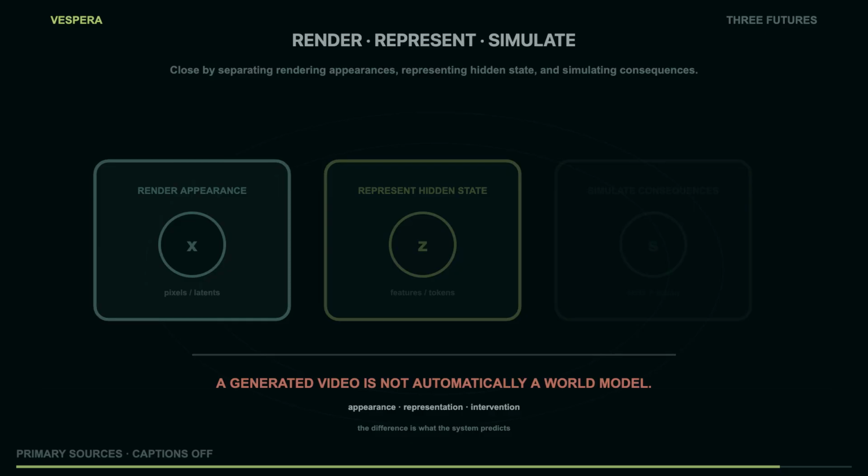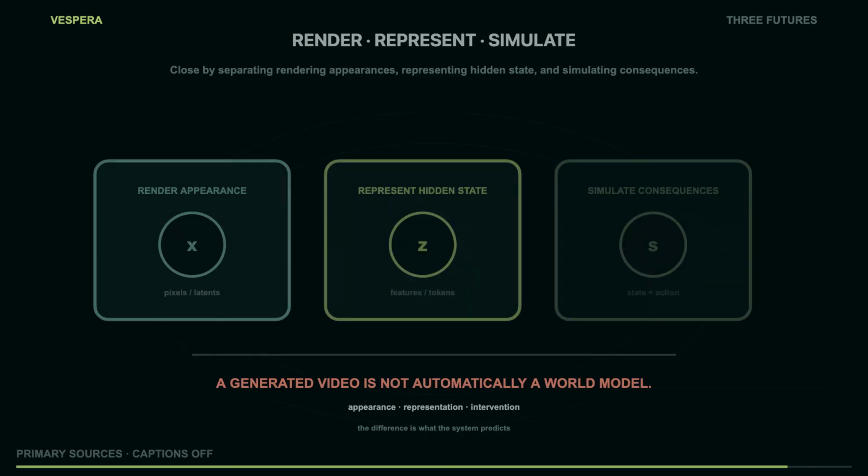The third future is simulating consequences. Maintain a state S-hook, accept an action A-hook, predict S-hook, render enough of that state to inspect it, and repeat. This is the world model ambition. It asks for temporal consistency, memory, intervention, and a useful boundary around uncertainty. The same generated frame can appear in all three futures. That is why screenshots and demos are not enough to identify the machine. Ask what was predicted, what was conditioned, what can be changed, what persists, and what the documentation actually establishes. Then trace the claim to a source.